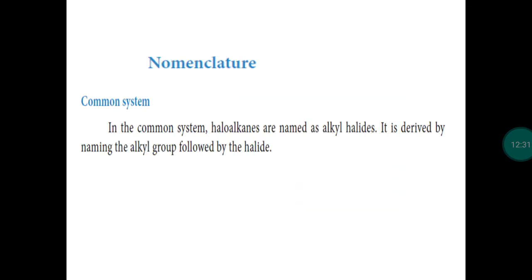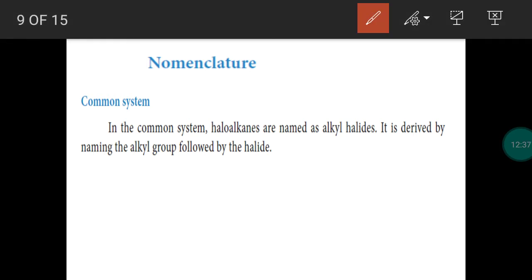Next one, nomenclature. So for every organic compound we follow 2 systems. One is the common name. Another one is the IUPAC name. For haloalkanes, the common name should be mentioned as alkyl halide. How will you write the common name for haloalkane? Alkyl halide. You mention the alkyl group.